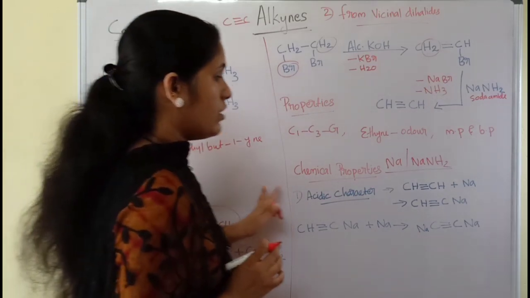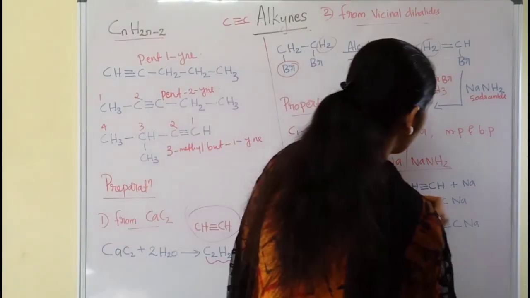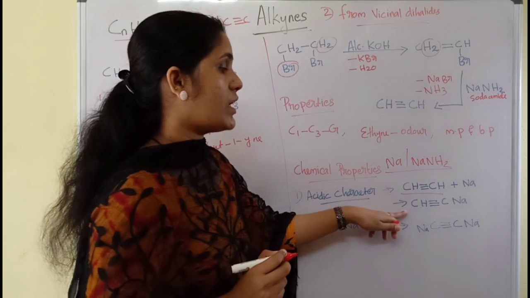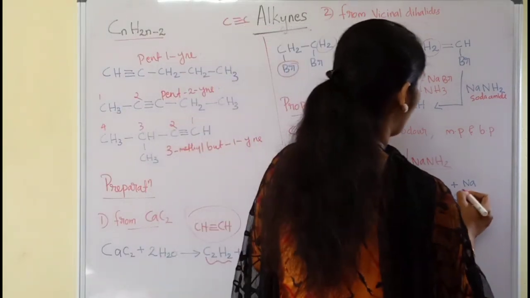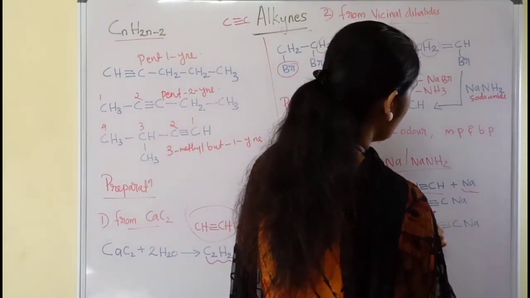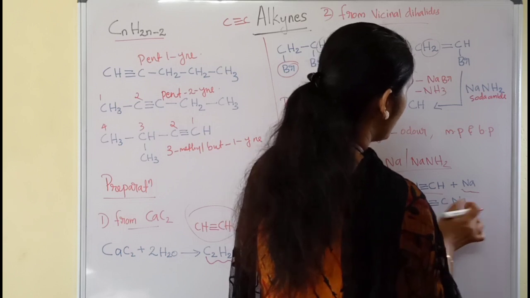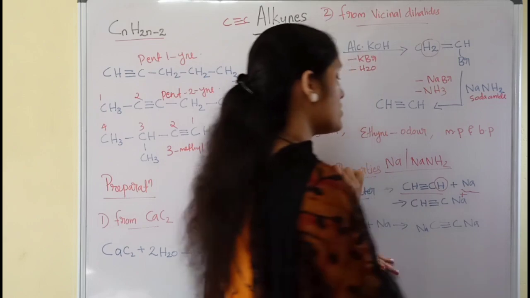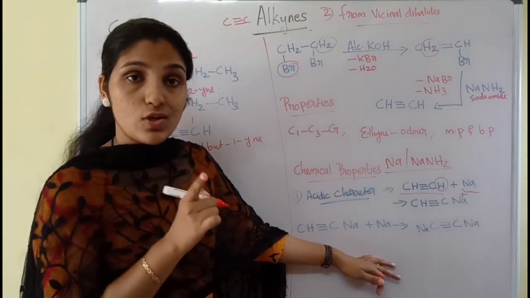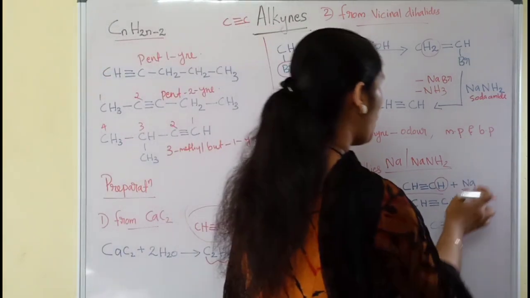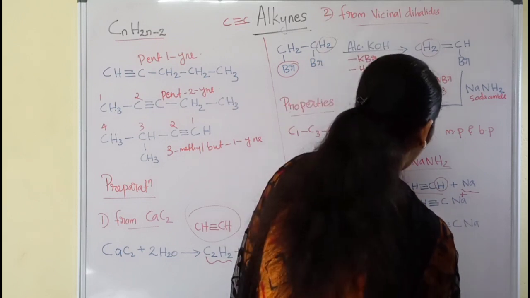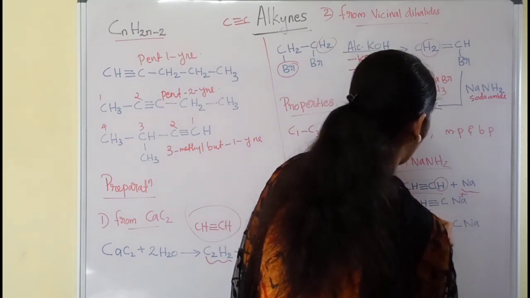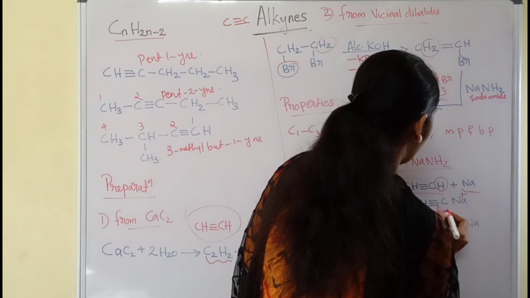See here, first we have taken the basic one, that is ethyne. When ethyne is treated with sodium, it turns to CH triple bond C-Na+. That is, this hydrogen atom is replaced with sodium, and this compound is known as monosodium ethynide.